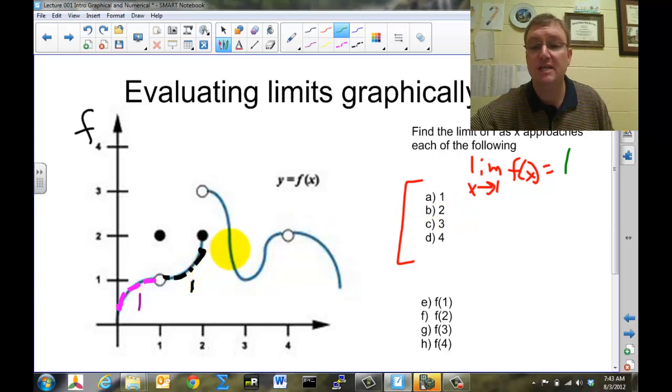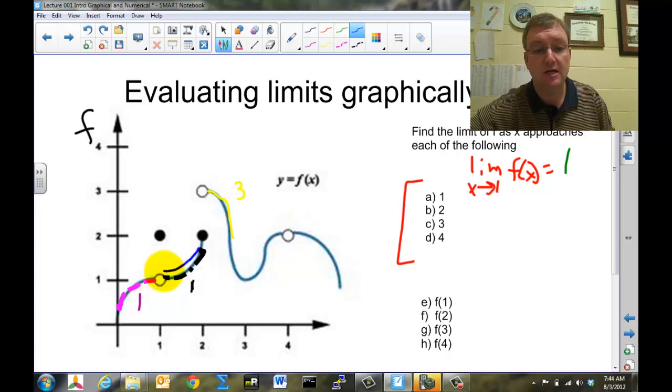Well, what happens as x approaches 2? So if we look at this function, let's start off on the right-hand side. So we're over here, and we're moving on the graph. Notice we're moving up this time, but that's okay. And it looks like the function is approaching what number? The number 3. Well, what happens if we get to the left of 2? Here's the x being 2. If we get to the left of that, we're going to be over here, and we're moving up.